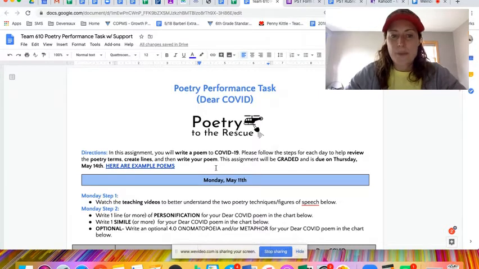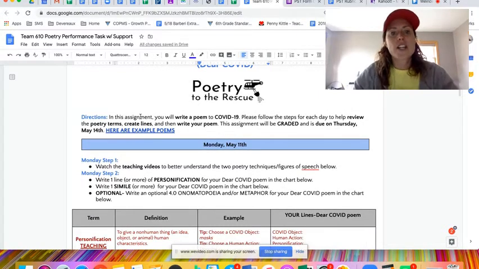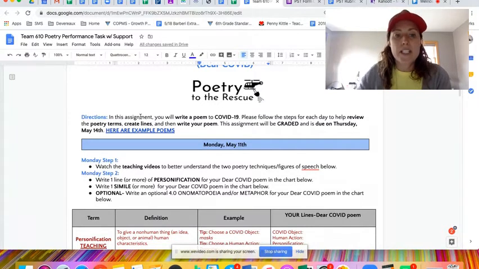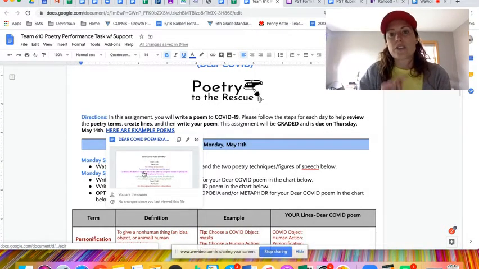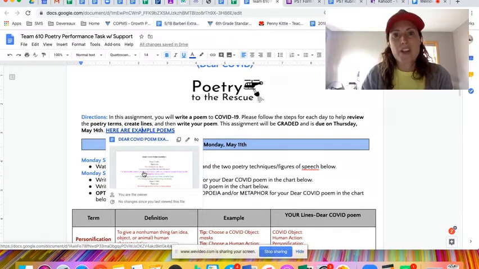Okay. So to begin, the directions say, in this assignment, you will write a poem to COVID-19. Please follow the steps for each day to help review the poetry terms, create lines, and then write your poem. This assignment will be graded and it's due on Thursday, May 14th. Here are example poems. So you can see the link here to the Google Doc. We'll look at that in a minute, but there's some examples to guide you.